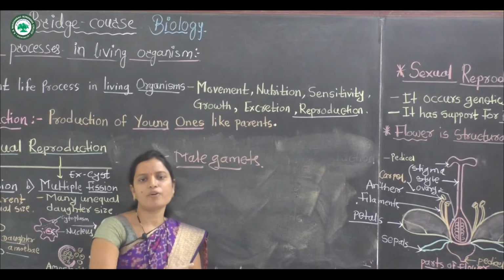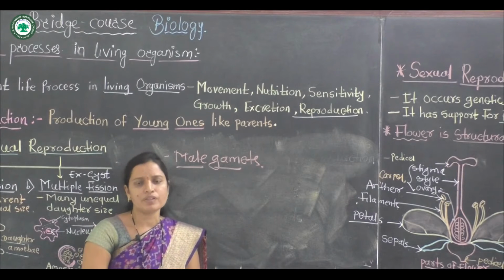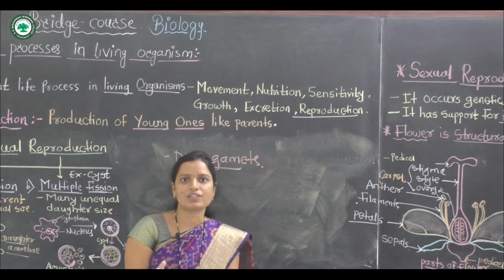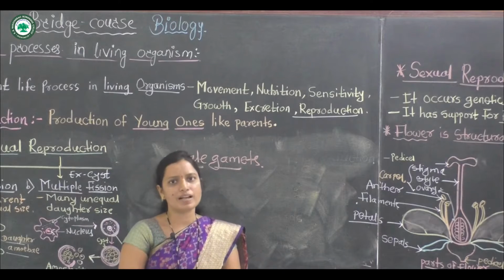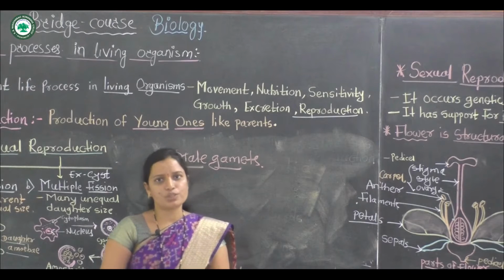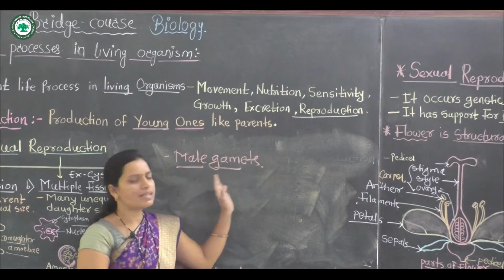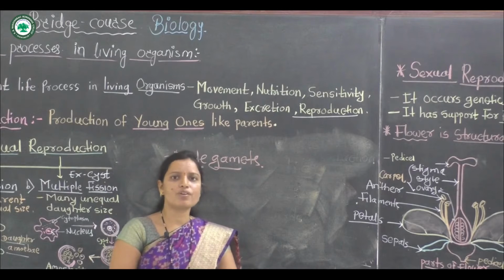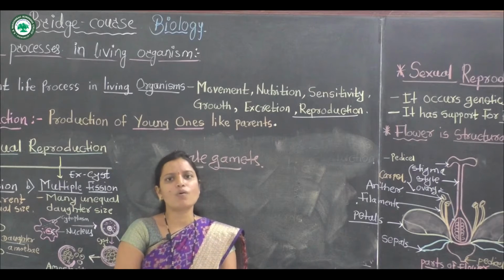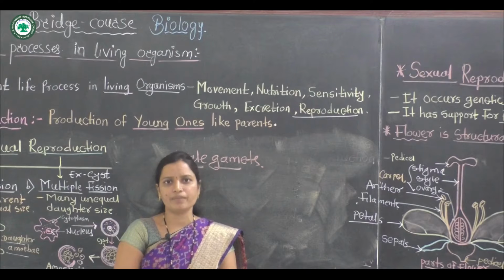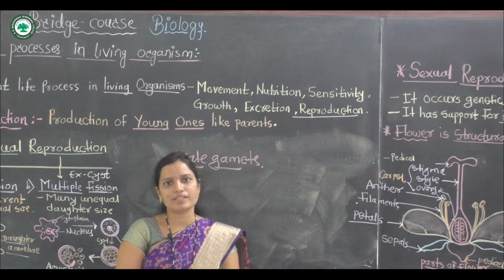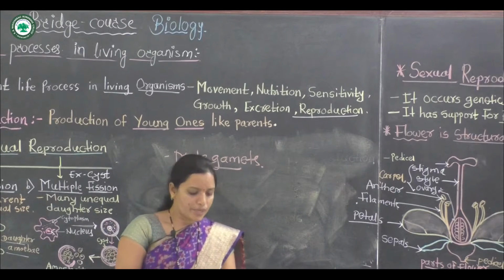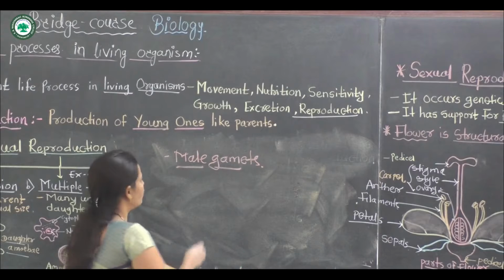In male gametophyte development, the male gametes are transferred to the stigma. The stigma is sticky in nature and can receive these male gametes, and after that the fertilization process occurs. This is the male gametes, and next, the female gametes means formation of the ovule. This means formation of an anatropous ovule, a 7-celled, 8-nucleated structure, and the male gametes are inserted into this ovule and fusion takes place. This means the double fertilization process.